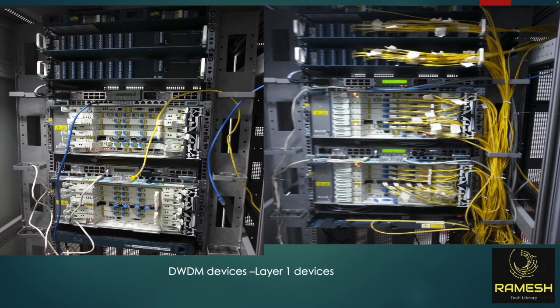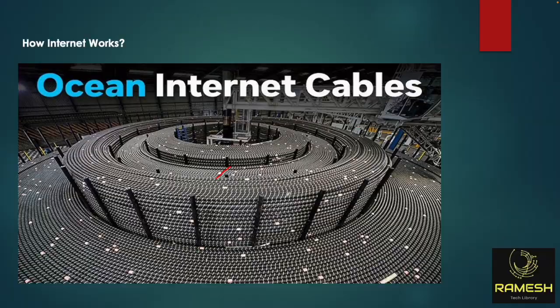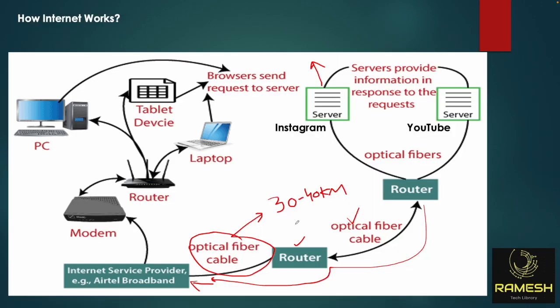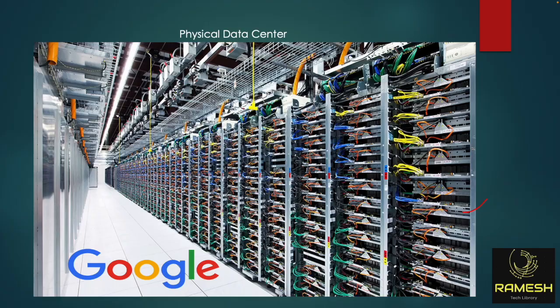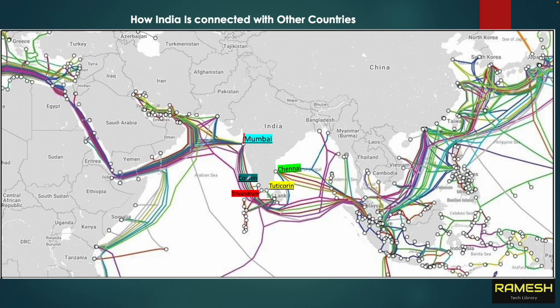As I said in the first diagram, for every 30 to 40 kilometers we are installing a router. However, in this geographical diagram, Mumbai to Chennai is 1,000 kilometers.